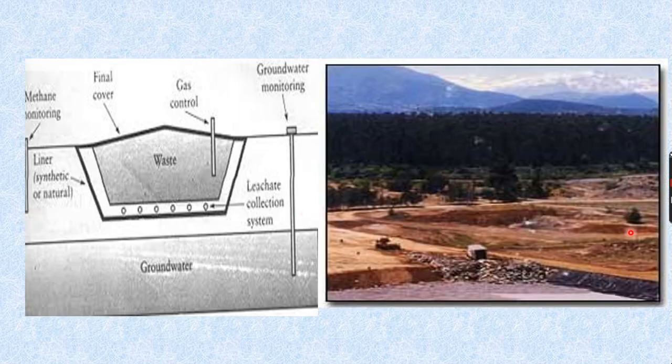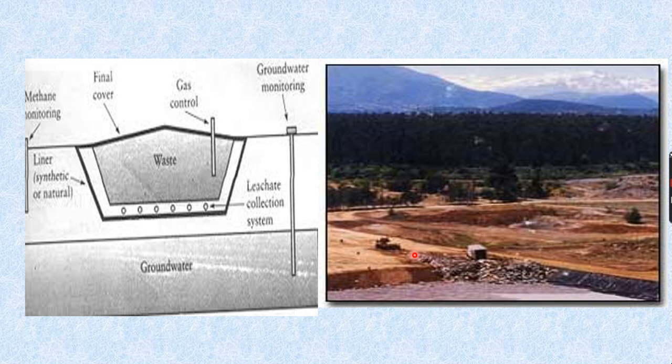So here is the area where they're dumping the waste. After dumping, it is made into layers, and the mud is sprayed on it, and it becomes a cell. So let's see how it is going to happen. As I told you, it is considered safe when it is completely degraded biologically, chemically, and physically.